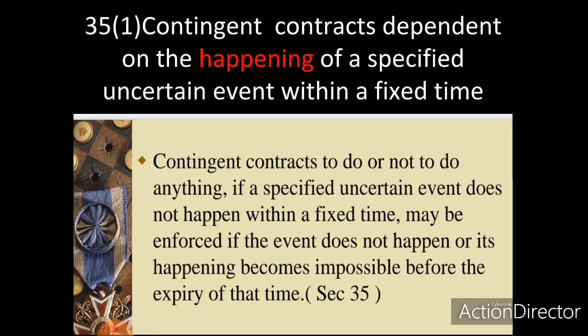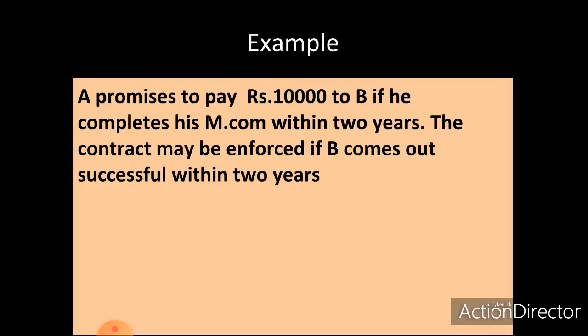So in such a case the contract becomes void, and it also becomes impossible when it is not done within the fixed time. Now look at the example. A promises to pay rupees 10,000 to B if he completes his M.Com within 2 years. The contract may be enforced if B comes out successful within 2 years.